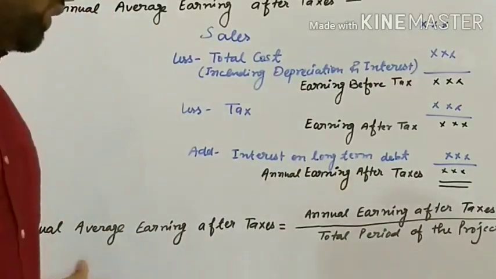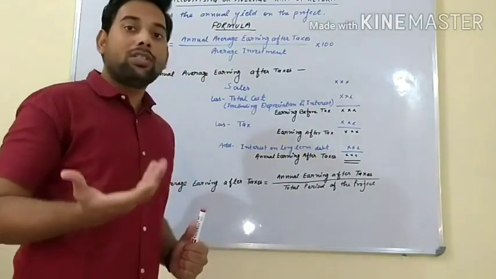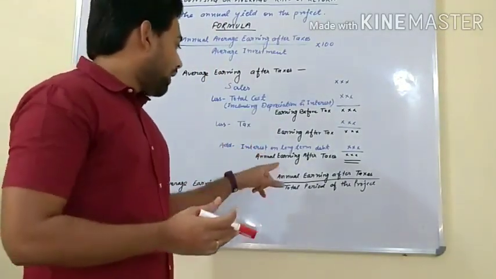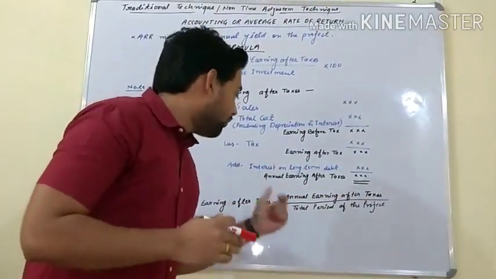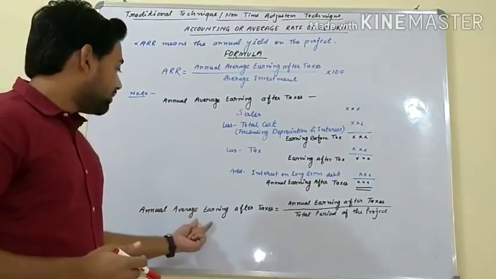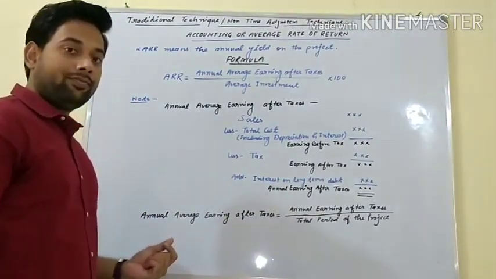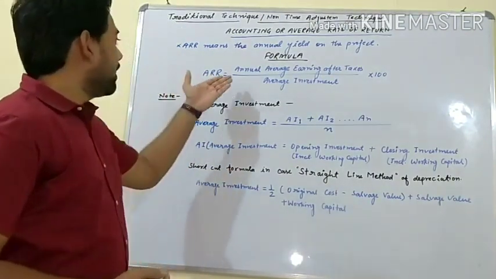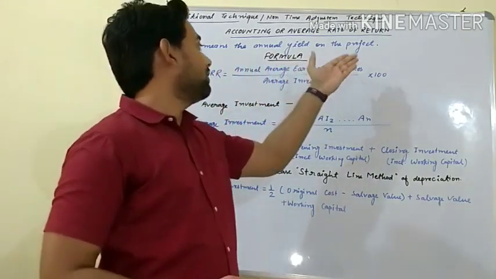We will sum up, then we will divide by the period of the project. How many years? 4 years. It means we will find the sum of annual earning after taxes of 4 years. Then we will divide by 4. Then we will get annual average earning after taxes.